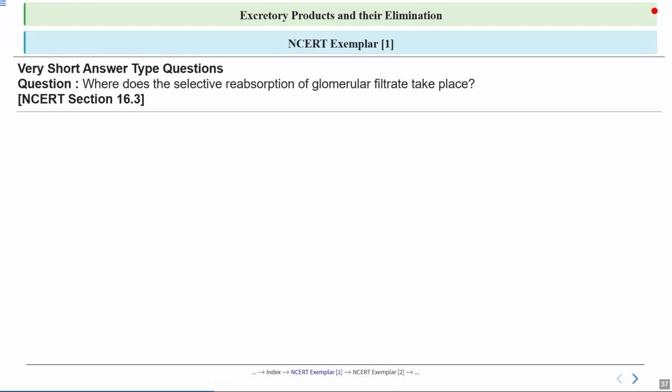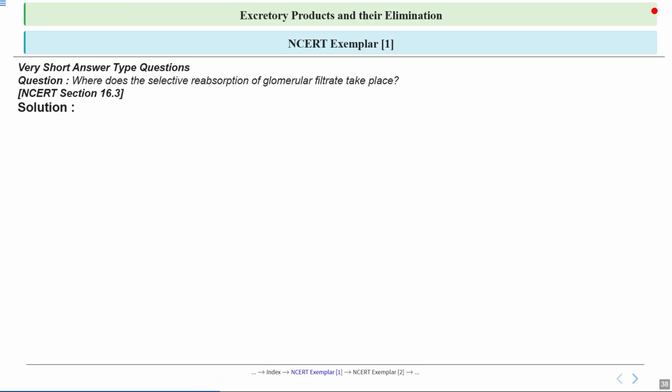So this is question number 1 of the very short answer type, and the question is, where does the selective reabsorption of glomerular filtrate take place? This question will cover NCERT section 16.3.